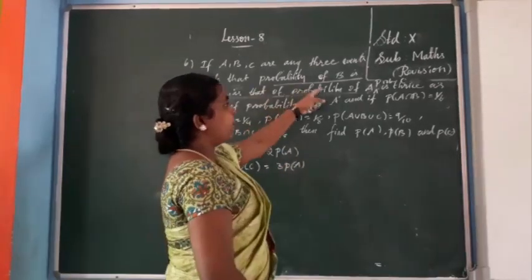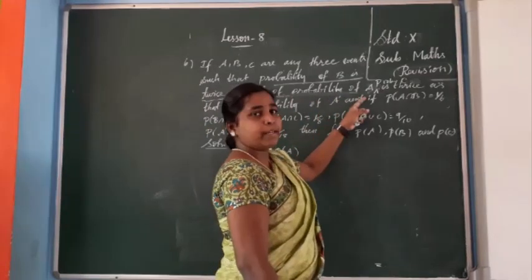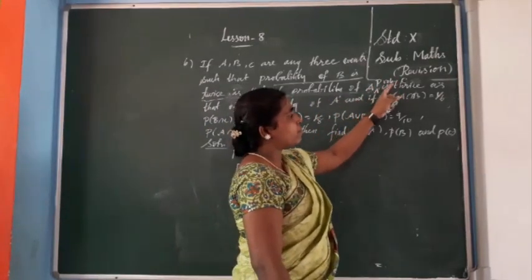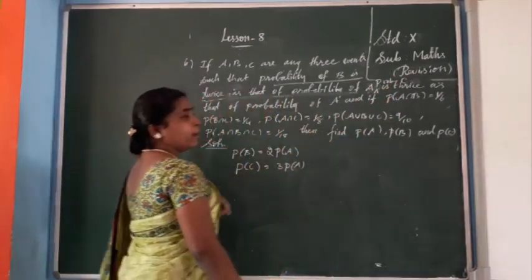First, probability of B is twice of probability of A. Then probability of C is thrice as probability of A.